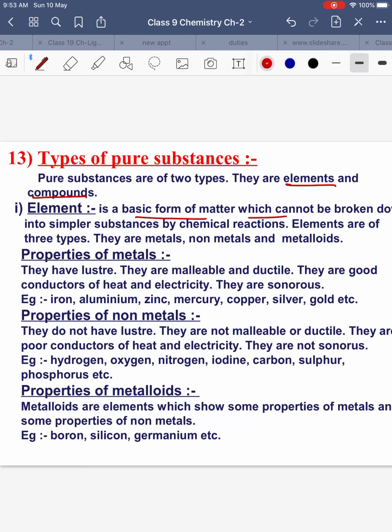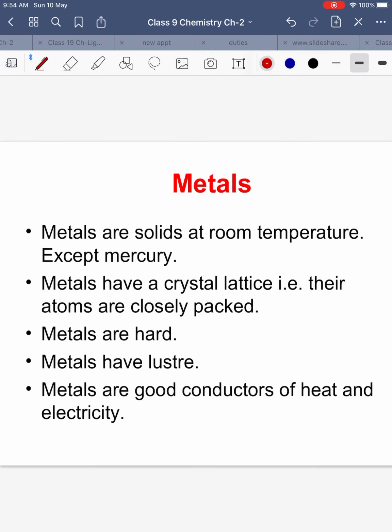Element is a basic form of matter which cannot be broken into simpler substances. They are further divided into metals, non-metals and metalloids. Metals, this we have read in our earlier class also, that they are solid at room temperature except mercury, which is a liquid. Metals have a crystal lattice, that is their atoms are closely packed. Okay, that is why they tend to have a solid structure and a solid shape.